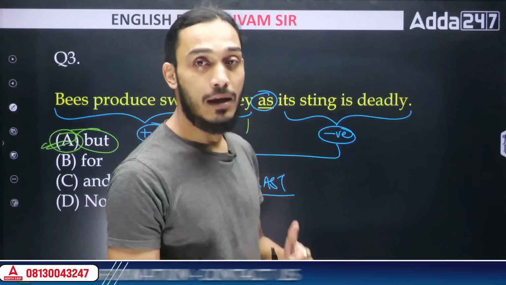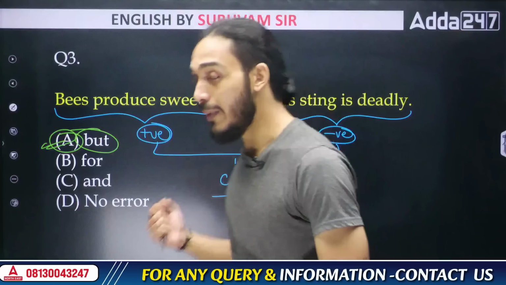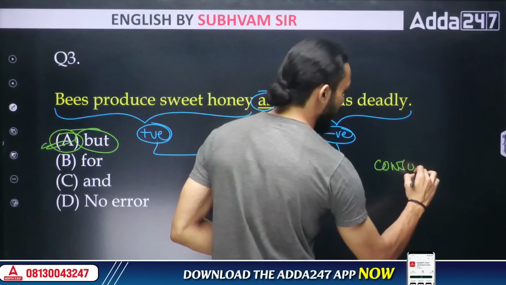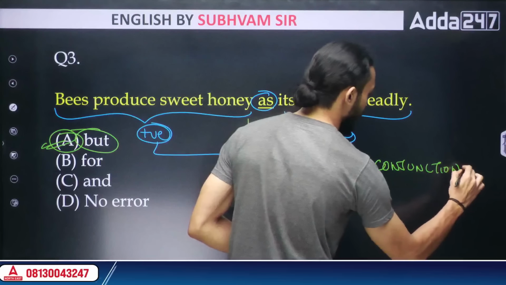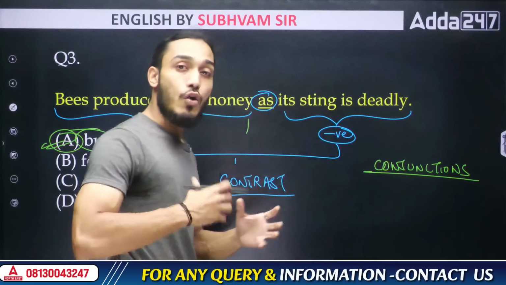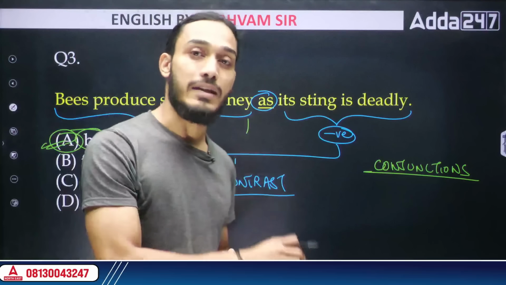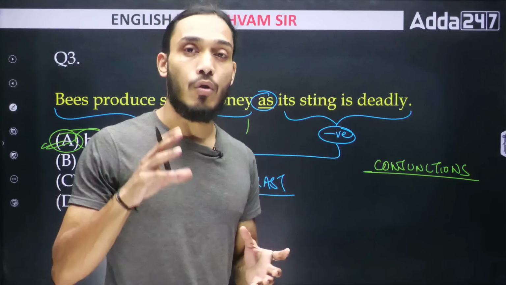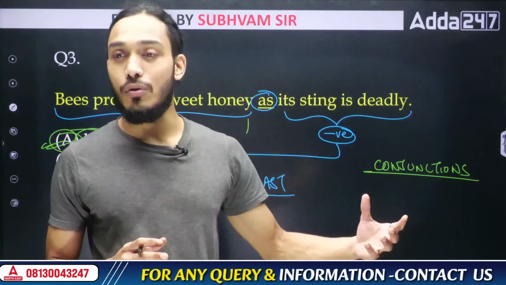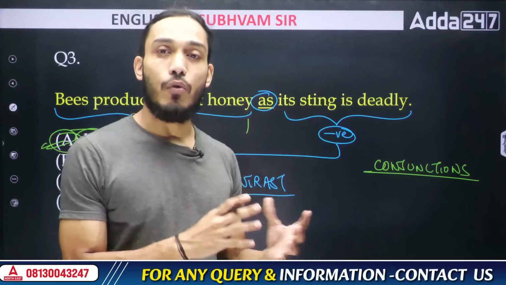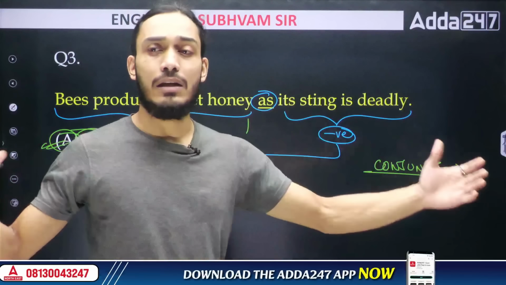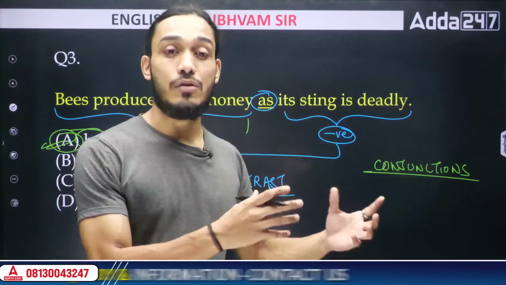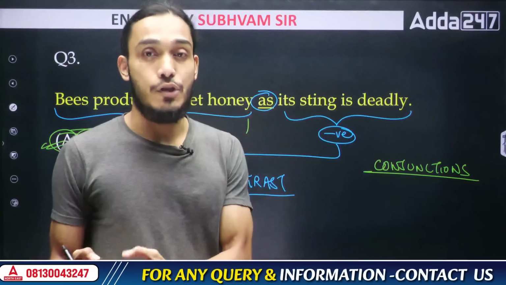So every conjunction has its own purpose. We need to understand that. This entire question was based off of the topic of conjunctions. So this is the thing. As and when we are solving these questions, we also need to understand what topics are being focused on in the exams. All right, we need to understand which topics we need to focus more on. The exam is knocking at the door. So we can't be focused on studying every single thing in the entirety of the English syllabus. Why? Because that is not going to give you the best mileage out of your effort.